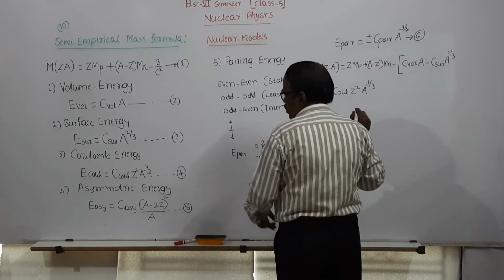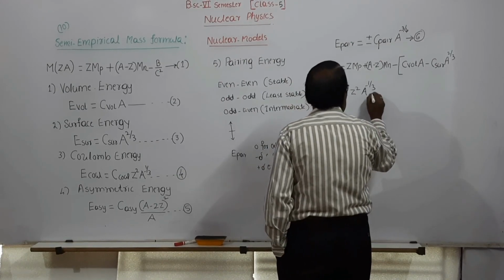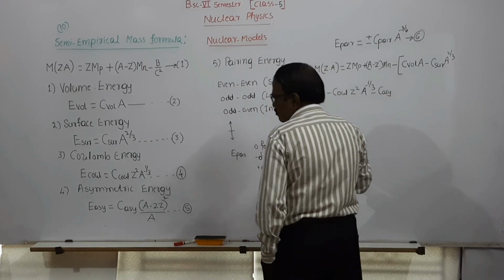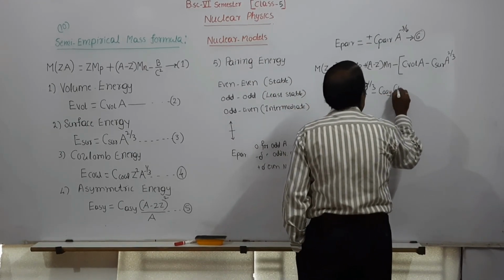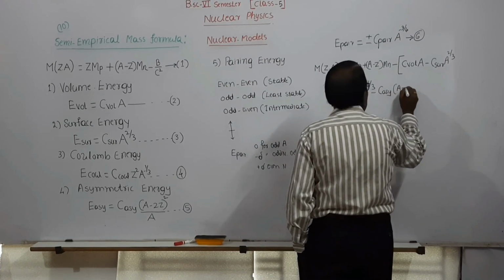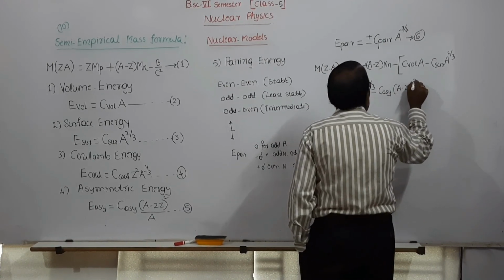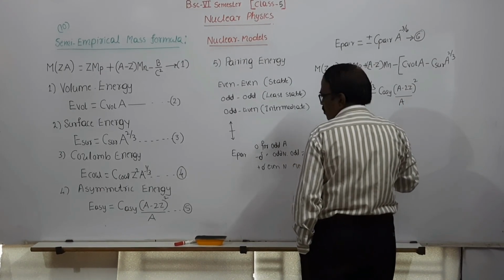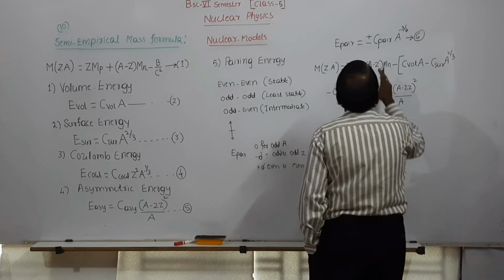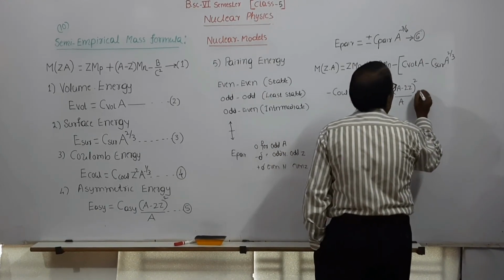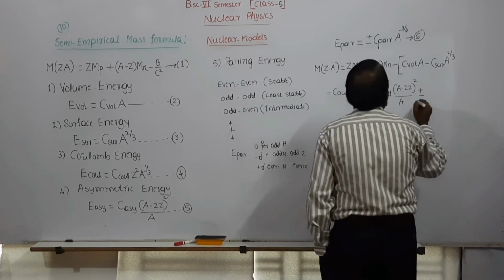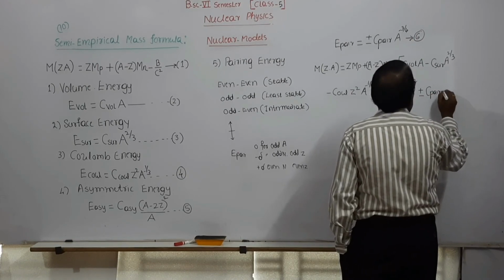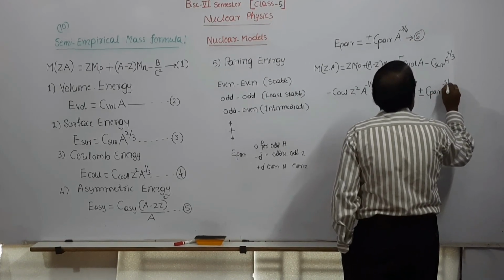then the asymmetric energy, minus C asymmetric (A minus 2Z) whole square upon A, then plus or minus C pair A raised to minus 3 by 4.